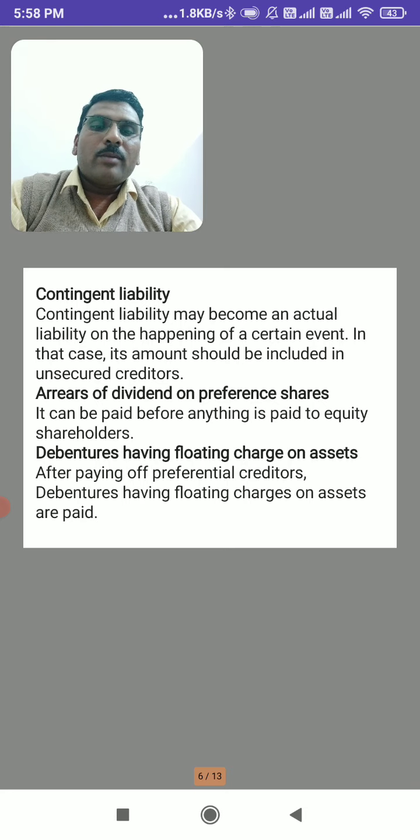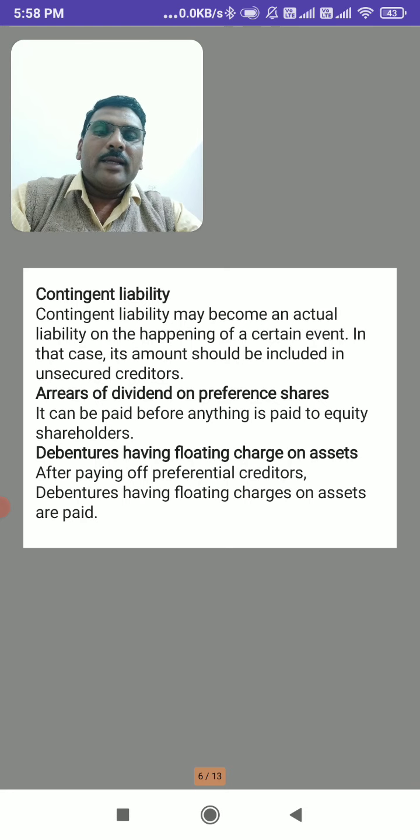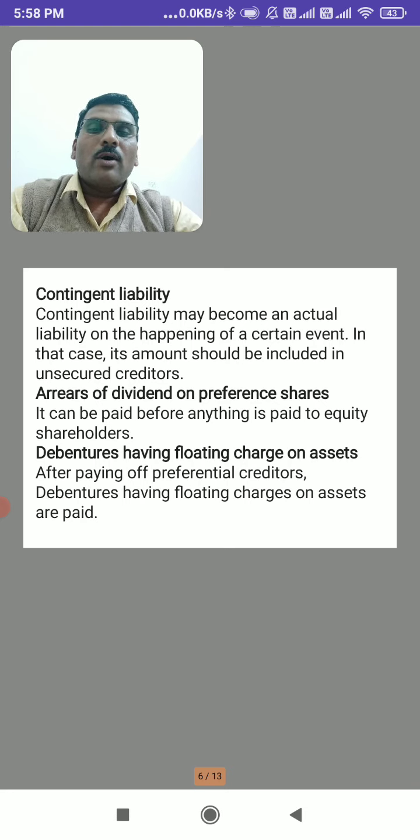Arrears of dividend on preference shares. Here it can be paid before anything is paid to equity shareholders. So arrears should be paid first. That is, the preference shareholders are paid their capital first, and if there is any arrears of dividend, such dividend should be paid before paying equity shareholders.